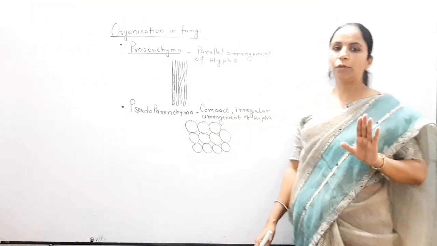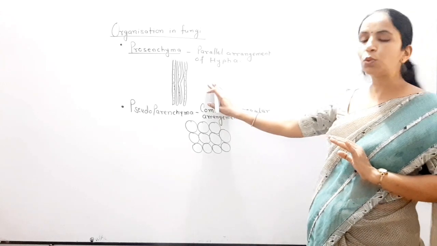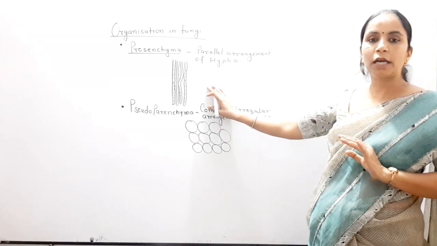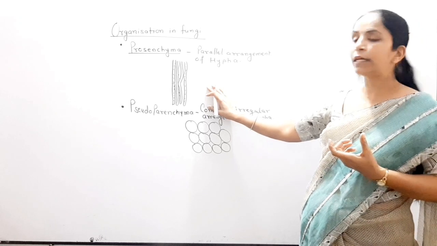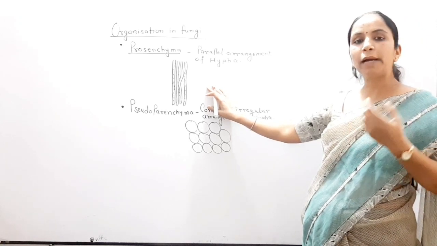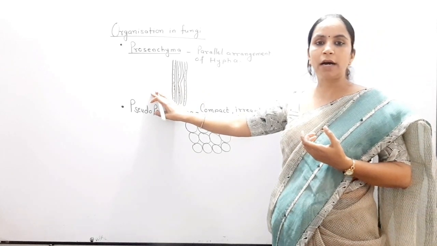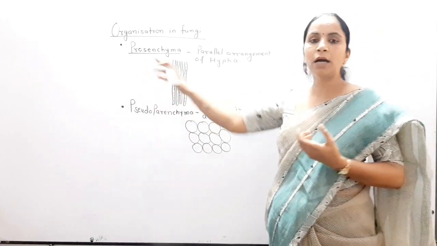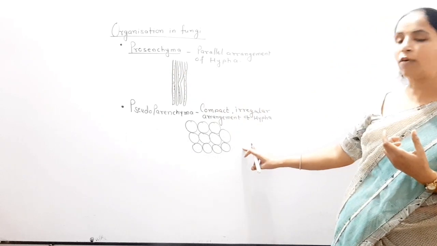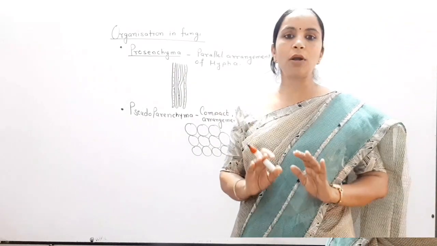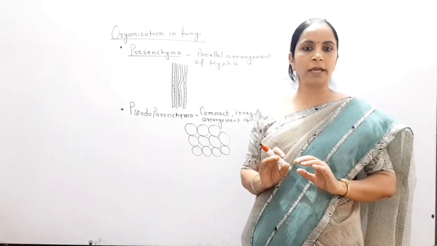After pseudoparenchyma you remember, we studied these two types. What kind of organization is present in the thallus of fungi or in the mycelium of fungi? So either the mycelium or hypha arrange and develop a prosenchyma, or they appear in the form of pseudoparenchyma. Whatever we studied about fungi today.